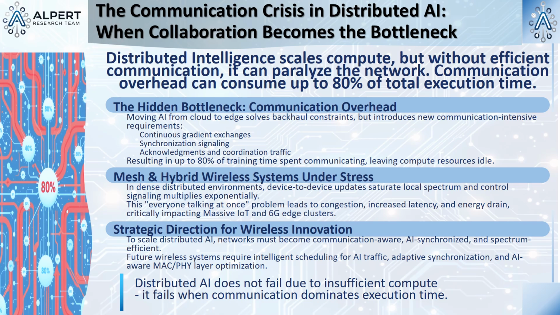We've solved the problem of moving the computation out, but now the nerves connecting the different parts of the brain are clogged. If the agents spend all their time talking to each other, here are my model gradients, here is my bid, did you get my last message, can you acknowledge receipt? They get no actual work done. You've distributed the thinking, but you've created a new bottleneck in the talking.